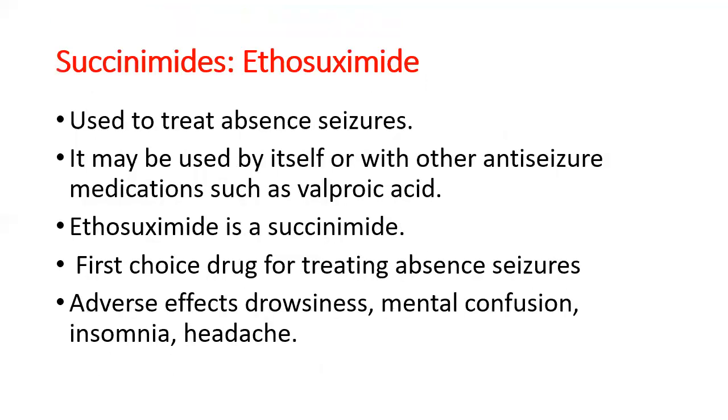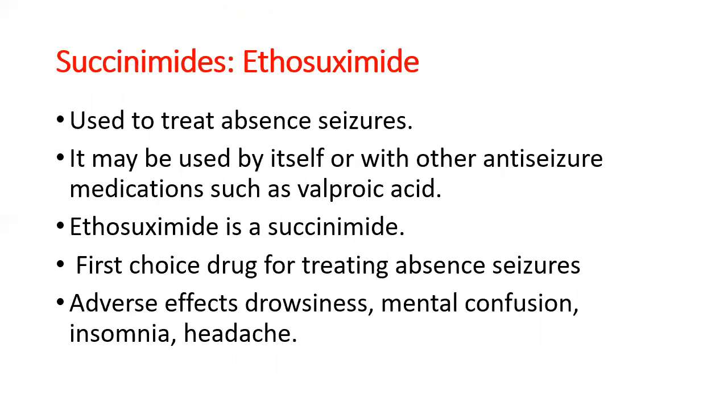Now if you come to ethosuximide, it is a drug which is used for treating absent seizures, with the similar symptoms we have talked about. It may be used alone or it can be used in combination with other drugs like valproic acid. So this is a monotherapy, or you can use this as a multi-therapy drug also.